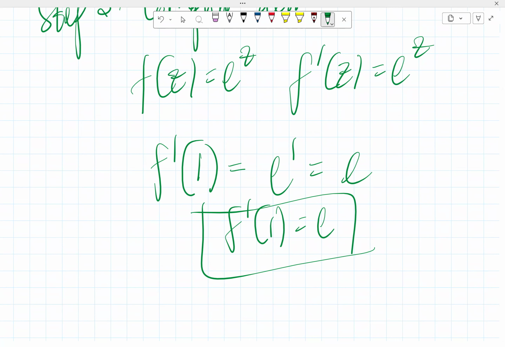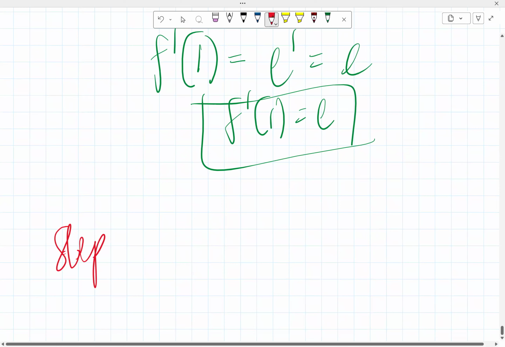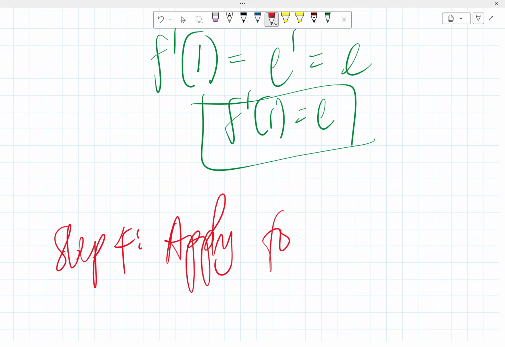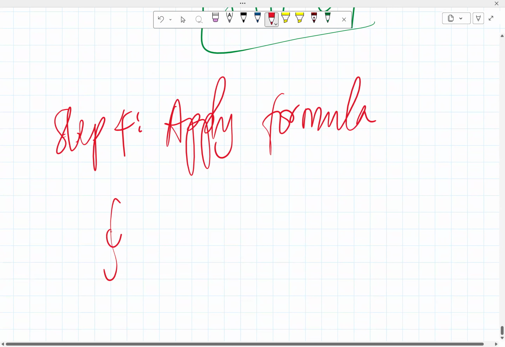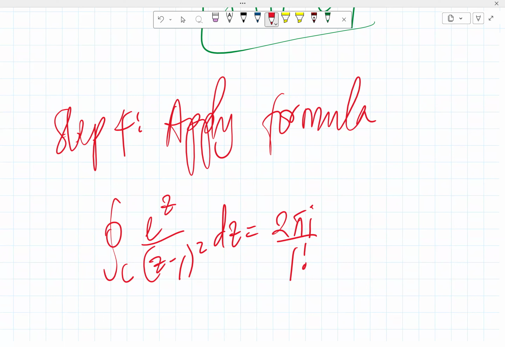So having computed the derivative, we can then go for step 4, where we apply the formula. In applying the formula, we know that the integral along the closed path C of e raised to z over z minus 1 squared dz is equal to 2 pi I over 1 factorial. That's because n is 1 here, because 2 is n plus 1.